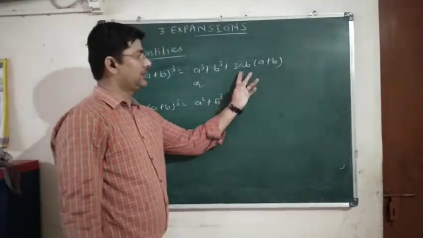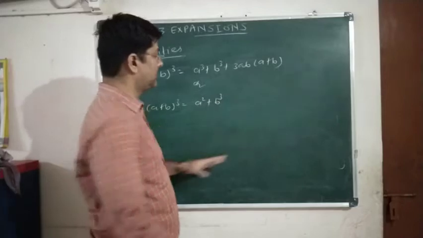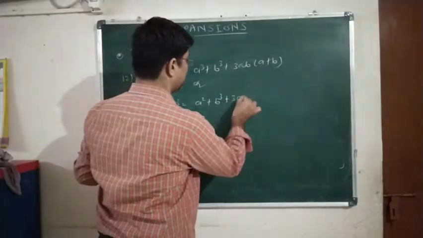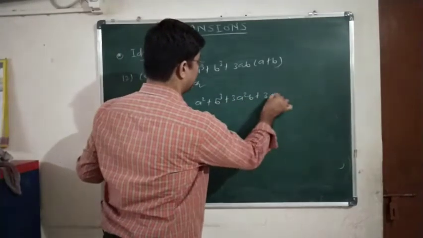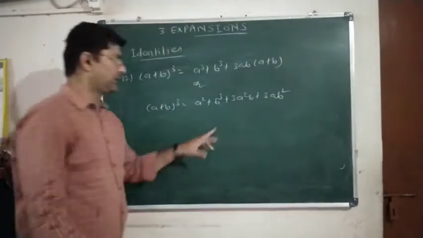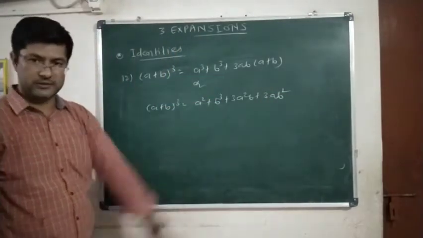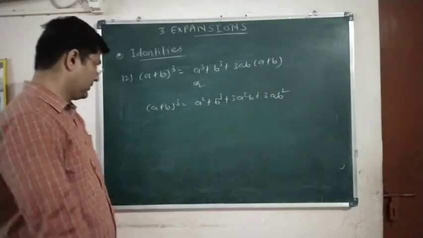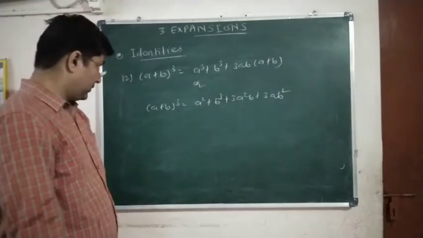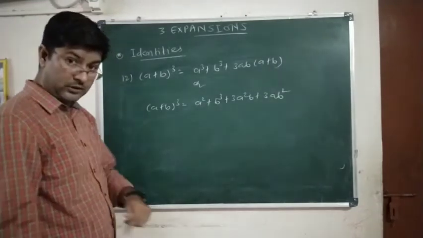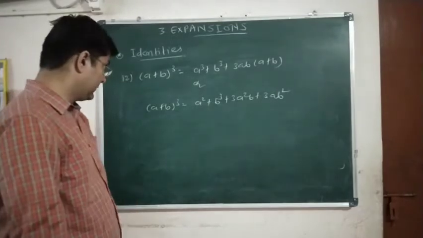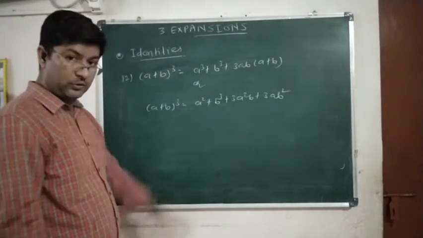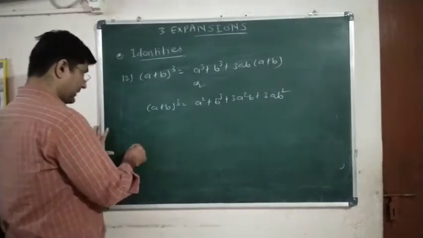If you open the bracket and multiply 3ab, then plus 3a square b plus 3ab square. So you can write either in this way or this way. Any one way you can write down. Okay, so this is called the perfect cube identity, because we have a plus b the whole cube. Clear? Similarly, we can write down a formula.